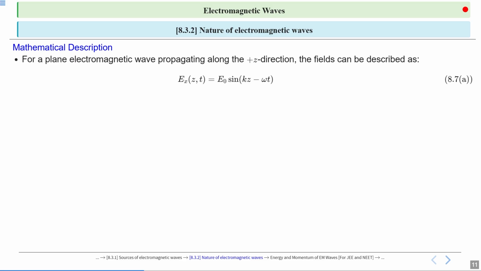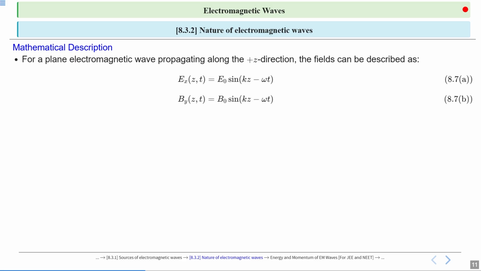Here k is the wave number, omega is the angular frequency, t is time, and z is the axis along which the wave is moving. Mark it as equation 8.7 a.